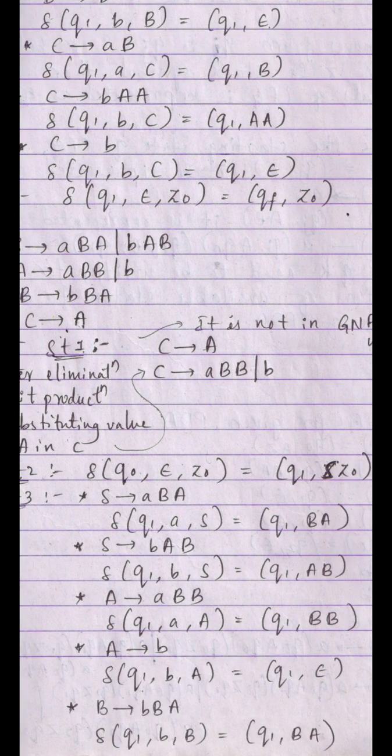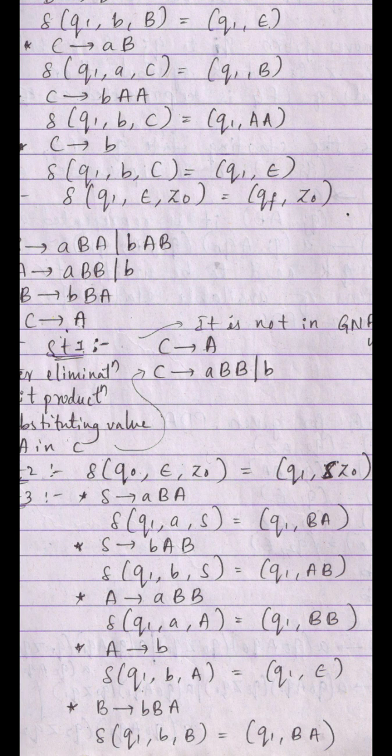S implies ABA, how do you write it? Delta Q1 comma A comma S equal to what? See here, you need to write Q1 as it is. Next, what is the left hand side variable you are having? Yes, that is your stack symbol. Next, on the right hand side, what is the terminal you are having? A. That will be in the middle. Equal to, again you are having Q1. And here you need to write the remaining uppercase letters. What are the remaining uppercase letters on the right hand side? BA. Similarly for BAB, Q1 BS, Q1 AB. In this way, for all the transitions you need to write.